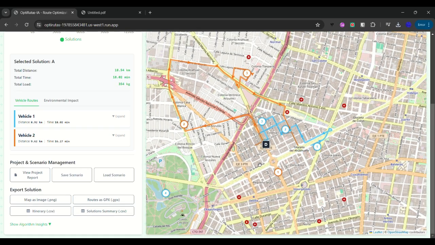So here we can see the routes are tracked. This saves fuel, maintenance, and labor costs. But more importantly, fewer kilometers driven means a direct reduction in the carbon footprint, contributing to more sustainable cities. And most importantly, it transforms decision making. It moves from a manual process based on intuition to an optimized, data-driven strategy, allowing companies to be more efficient and competitive. The potential for this technology is enormous and can be applied to any logistics industry.